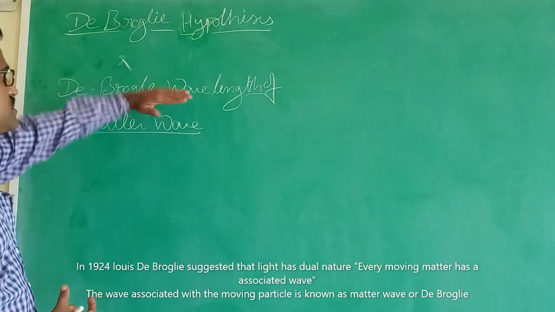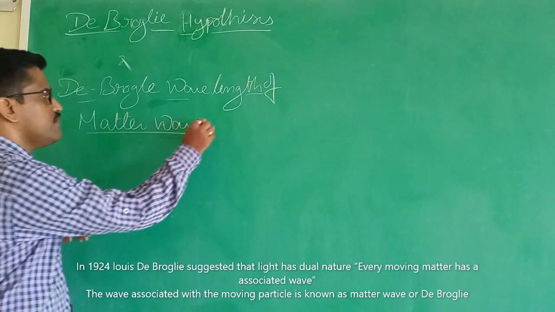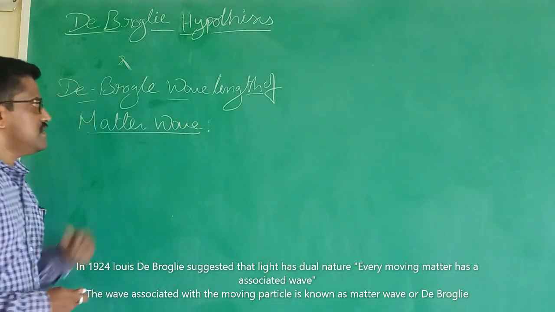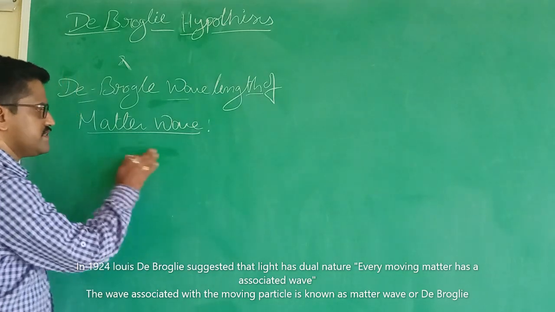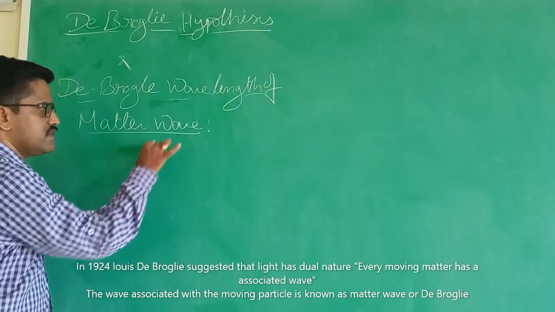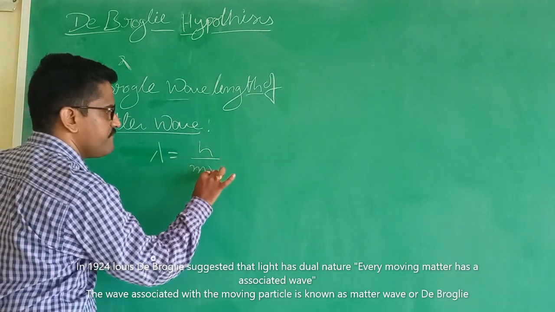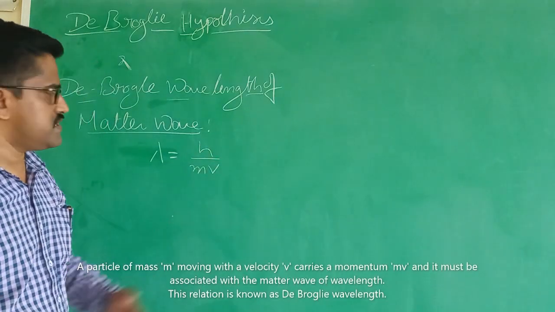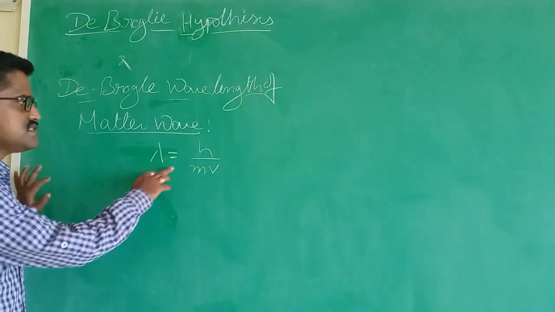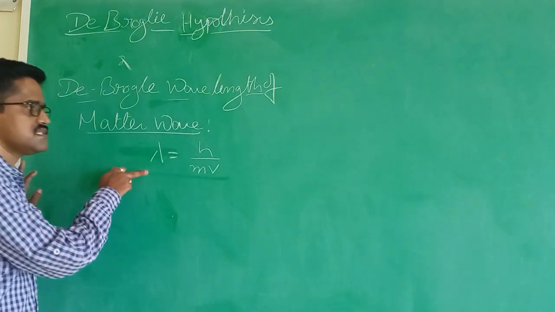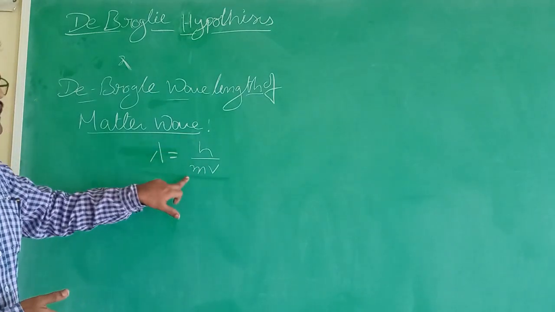Now, the de-Broglie wavelength of matter. Now we have to prove the wavelength of matter. Simply, it is said that the wavelength of the matter wave from de-Broglie is lambda equal to h by mv. This is the matter wave wavelength. Now we have to prove that lambda is equal to h by mv.